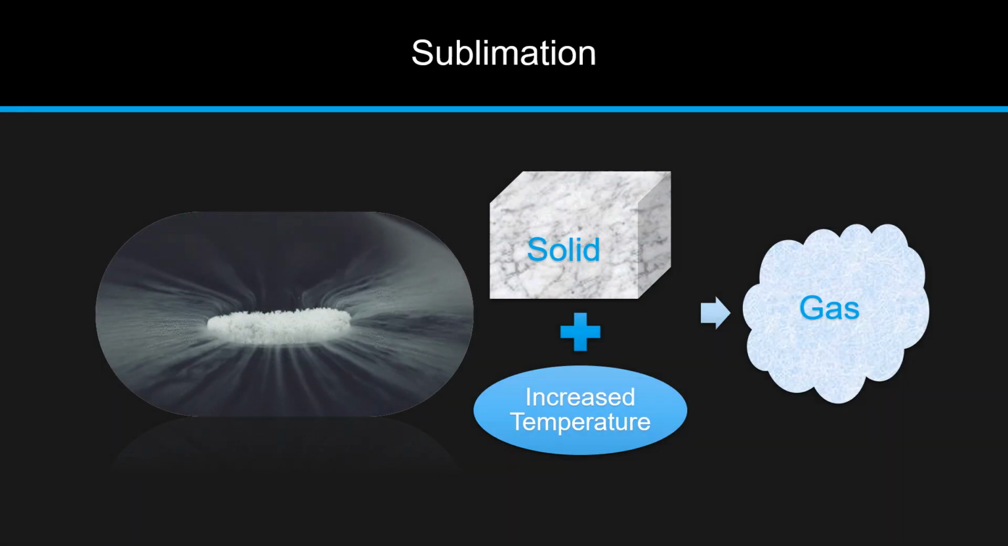Next is sublimation. The phase change from solid to gaseous on heating, and from gaseous directly to solid on cooling, without passing through the liquid state, is called sublimation. Sublimation is caused by the absorption of heat, which provides enough energy for some molecules to overcome the attractive forces of their neighbors and escape into the vapor phase.